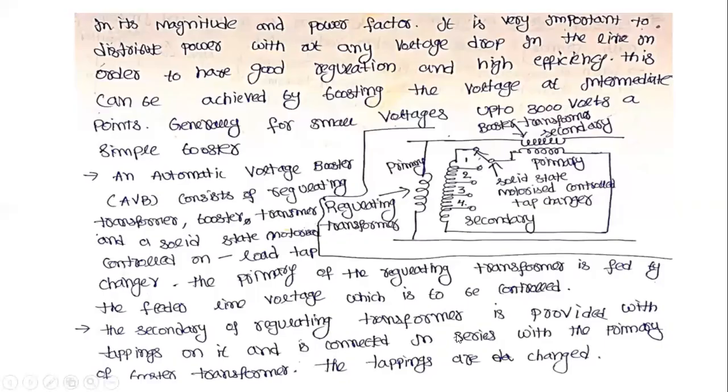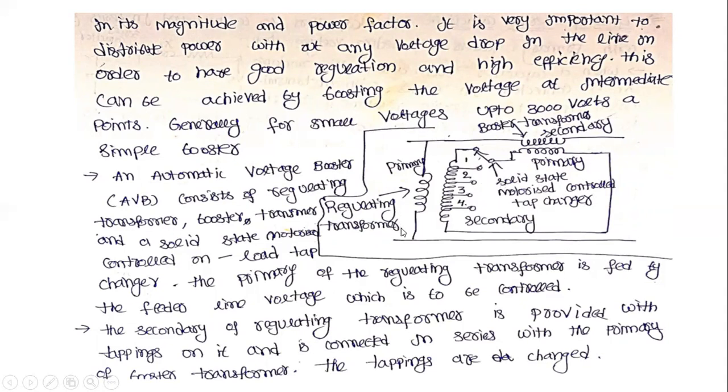Therefore, the tappings are changed. Understand that this is the automatic voltage booster circuit. In this case, we are using the booster transformer and regulating transformer. This will be connected through that solid state metal control tap changer. By using this metal control tap changer, we adjust or change the tapping levels in the case of a regulating transformer.